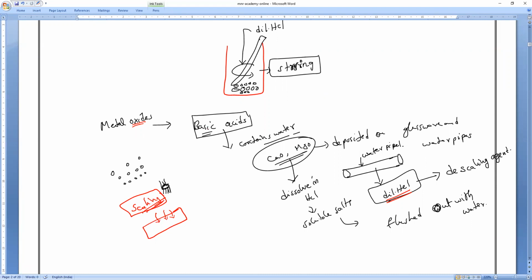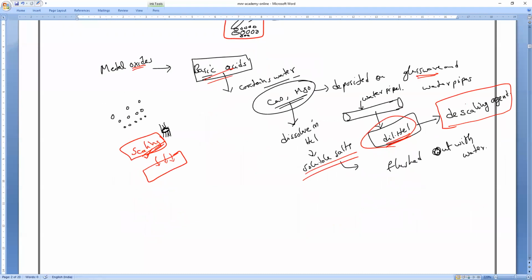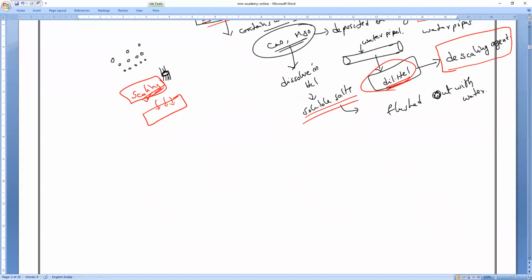So like this, metal oxides deposit in water pipes and glassware. When we use hydrochloric acid, they will melt and dissolve and come out in the form of soluble salts. That is why, to remove this scaling, we use hydrochloric acid. That is why it is called a descaling agent. These are real-life examples of why we use hydrochloric acid, and that is important. Okay, guys, any doubt? Ask me. Clear? So this is the third property of acids.